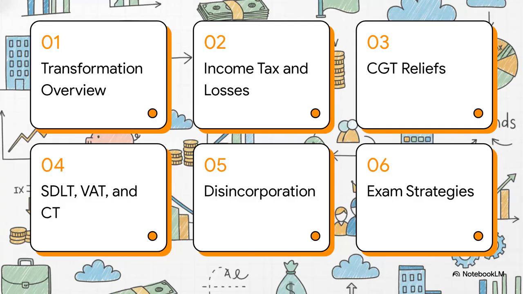Here is our chronological journey for today. 1. Overview of transformation. 2. Income tax and losses. 3. Capital gains tax reliefs. 4. SDLT, VAT, and corporation tax. 5. Disincorporation and bankruptcy. And finally, 6. Those all-important essential exam strategies.